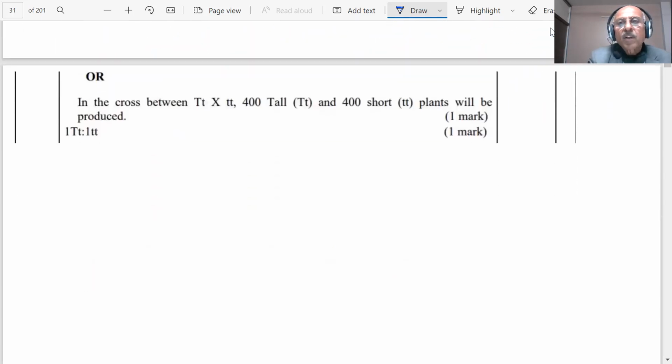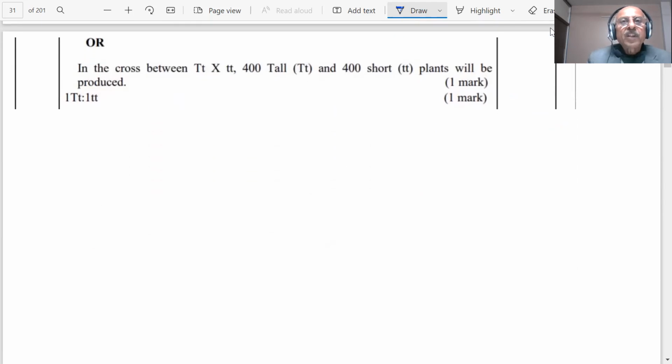Let us see the answer. In a cross between Tt and tt, 400 short plants will be produced. So 1 mark you are getting, and this is the first generation. This is cross-pollinated with the tt short. We have already answered the question. As you will see in the marking scheme, 1:1.